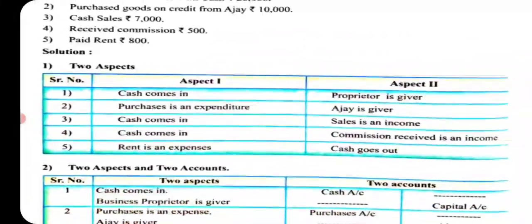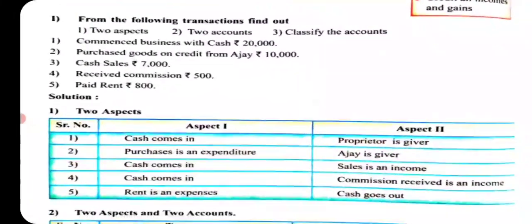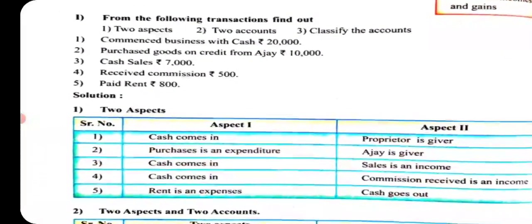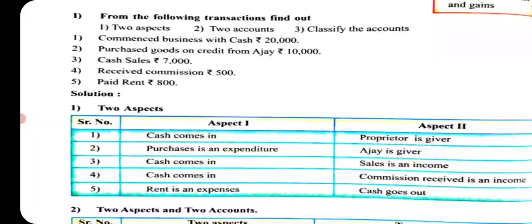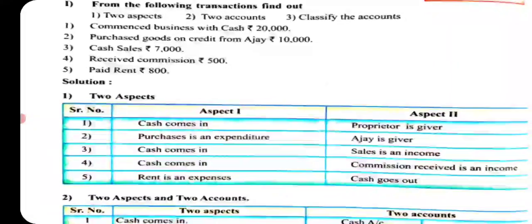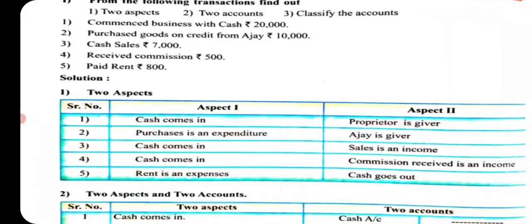Just like that, we will see another transaction. Purchased goods on credit from Ajay. We have purchased goods on credit basis from Ajay. So what came? First aspect, purchase is an expenditure. And who has given the credit?